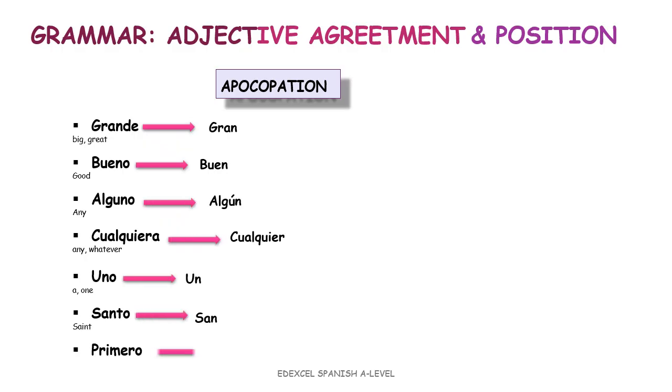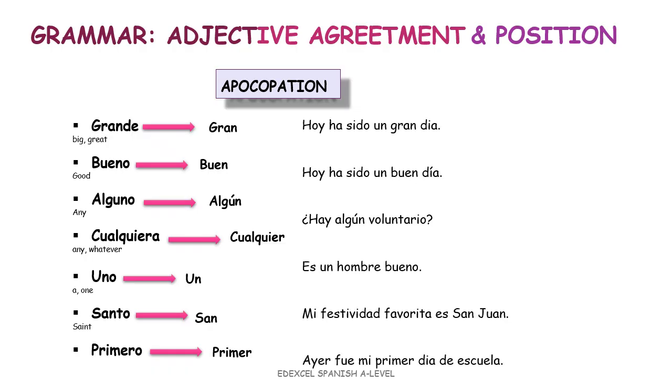And they are always placed before the noun. For example, hoy ha sido un gran día, instead of hoy ha sido un día grande, or hoy ha sido un buen día, instead of hoy ha sido un día bueno. Okay, we are done with the grammar. Let's move on to the topics.